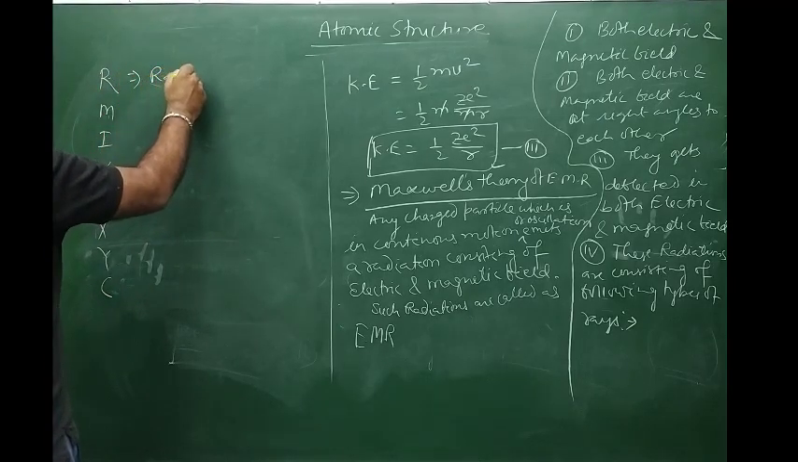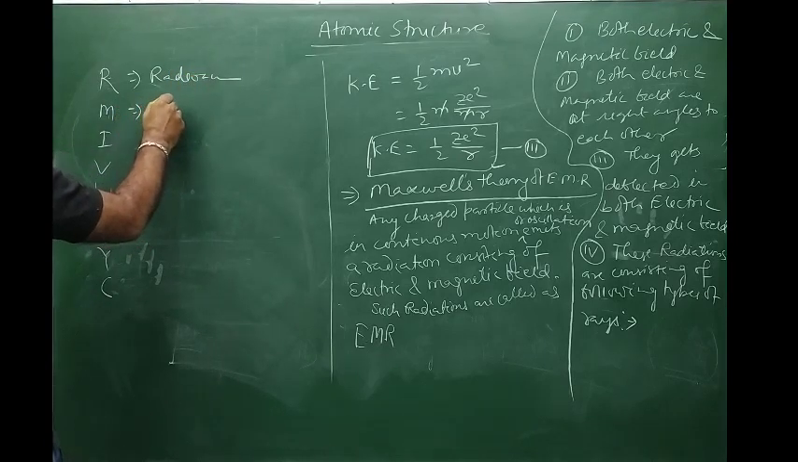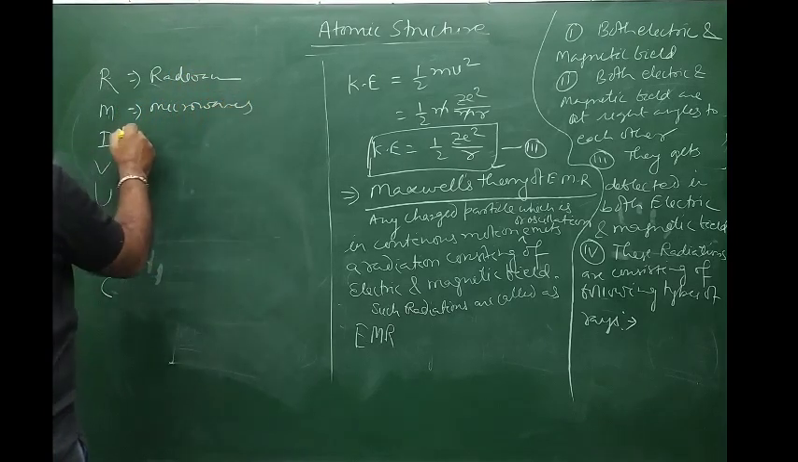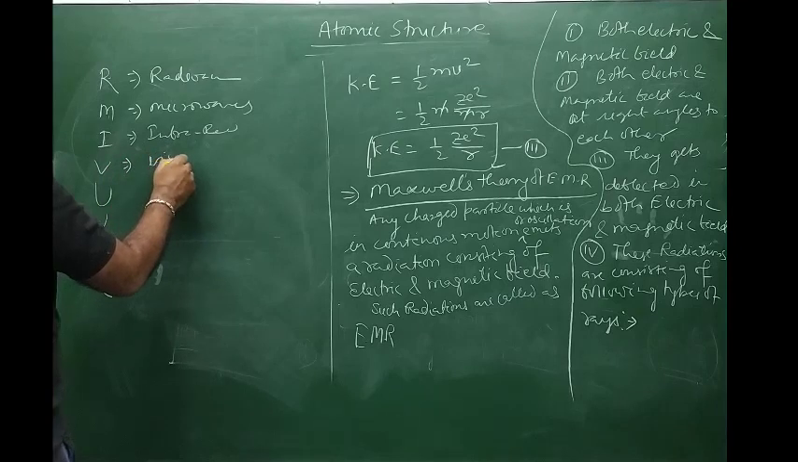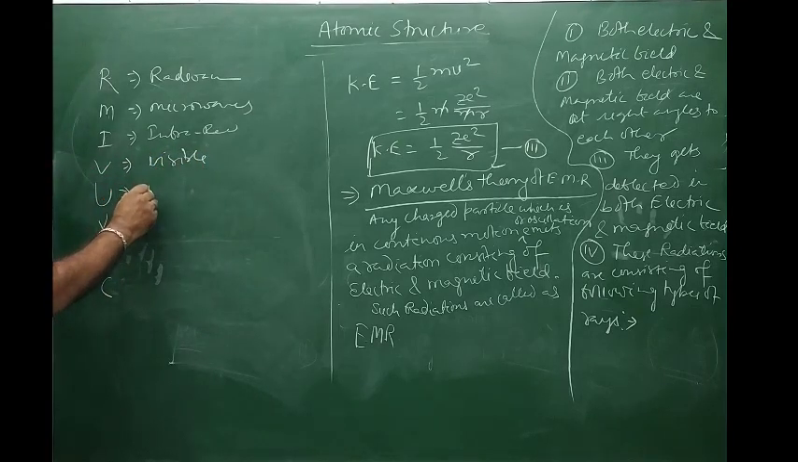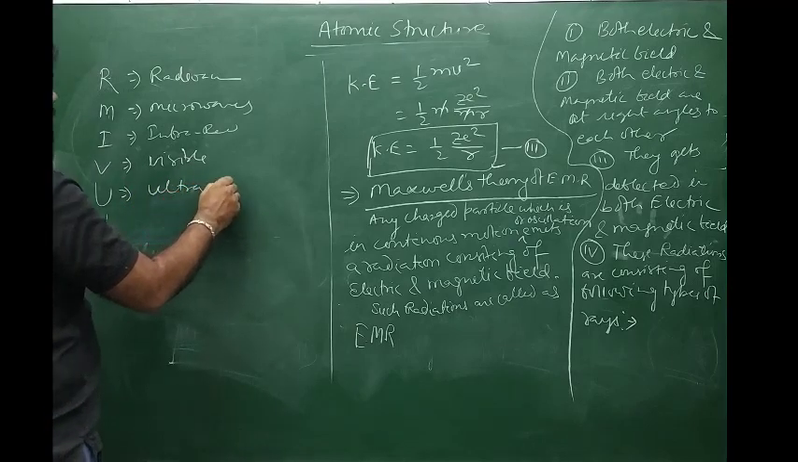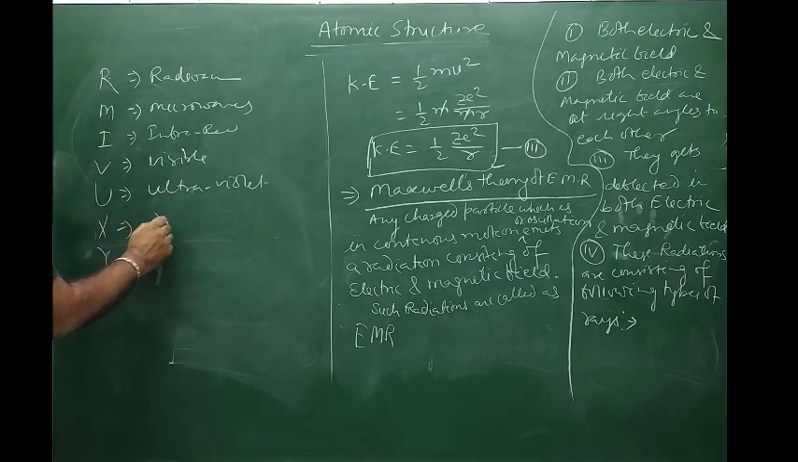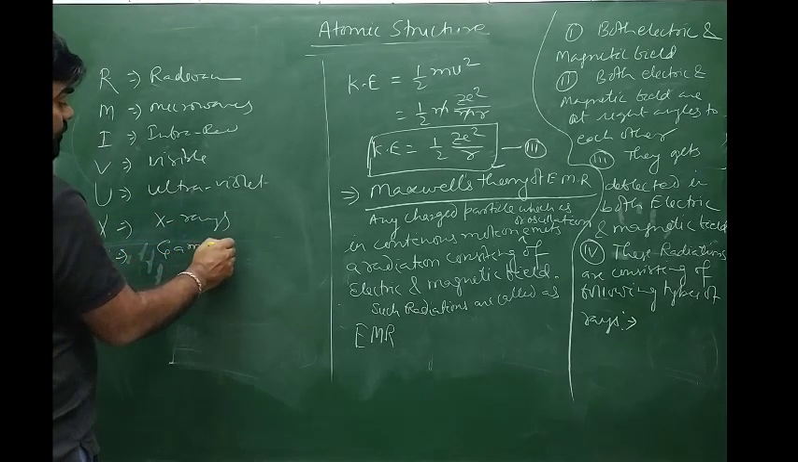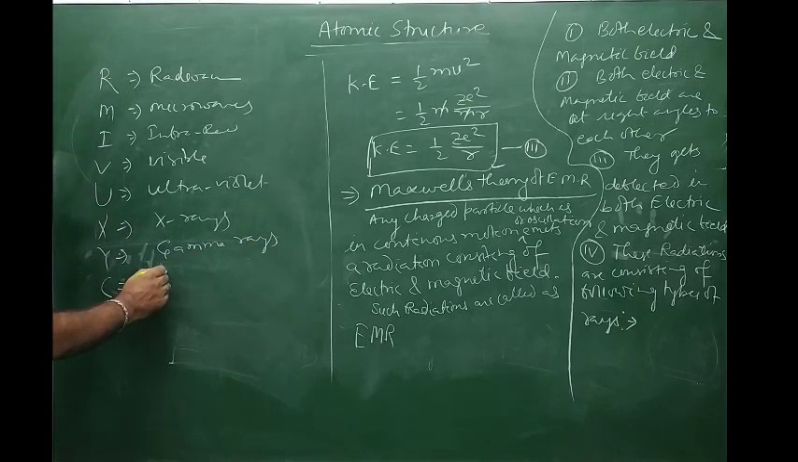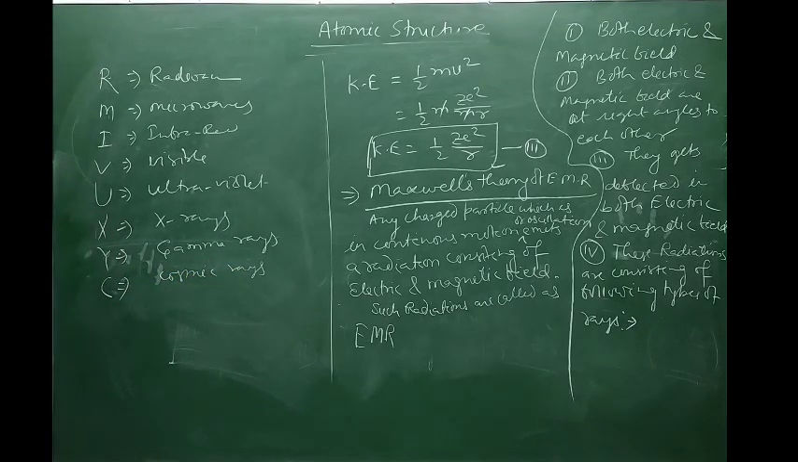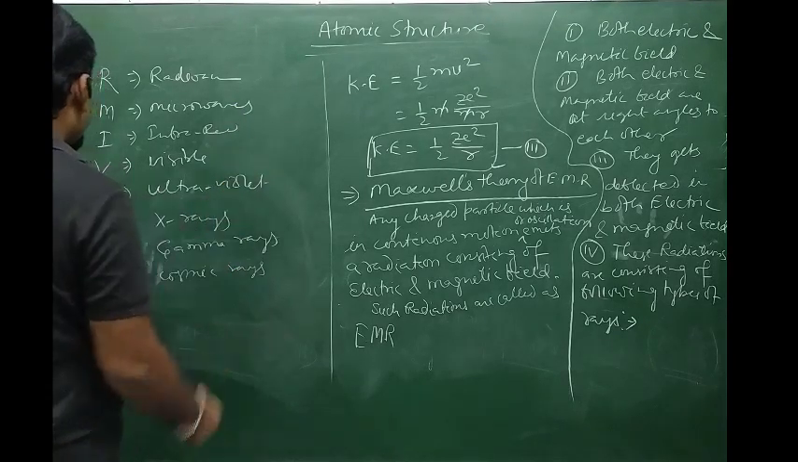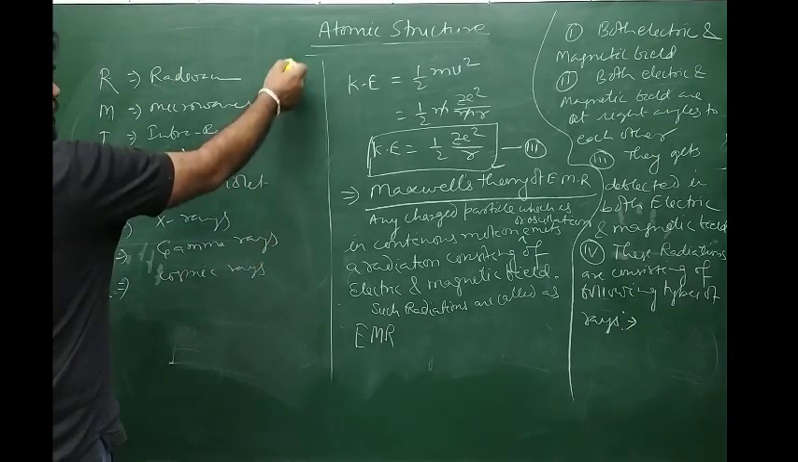R stands for radio waves, M stands for microwaves, I stands for infrared, V stands for visible, U stands for ultraviolet, X stands for X-rays, gamma stands for gamma rays, and C stands for cosmic rays. Radio waves, microwaves, infrared, visible, ultraviolet, X-rays, gamma rays, cosmic rays.